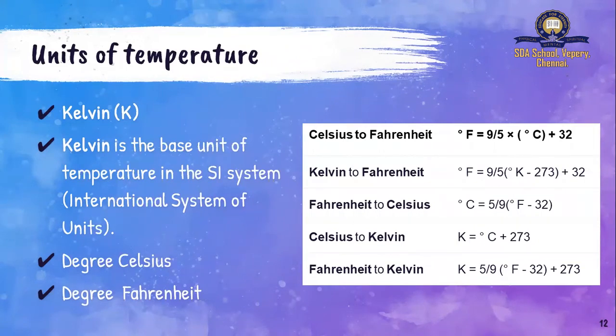1 calorie is equal to 4.2 joule. Similarly, here we are learning the relation between Kelvin, degree Celsius and degree Fahrenheit. Whether you are given a value in Kelvin, you can convert it to Celsius or Fahrenheit. If your value is given in Fahrenheit, you can convert it to Celsius or Kelvin. So these are the formulas. Make note of all these formulas. You will have to solve problems using these formulas.